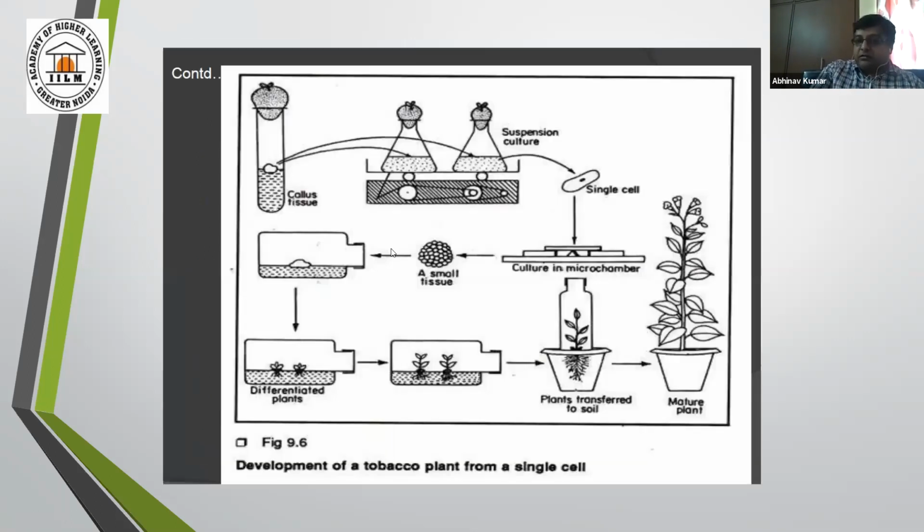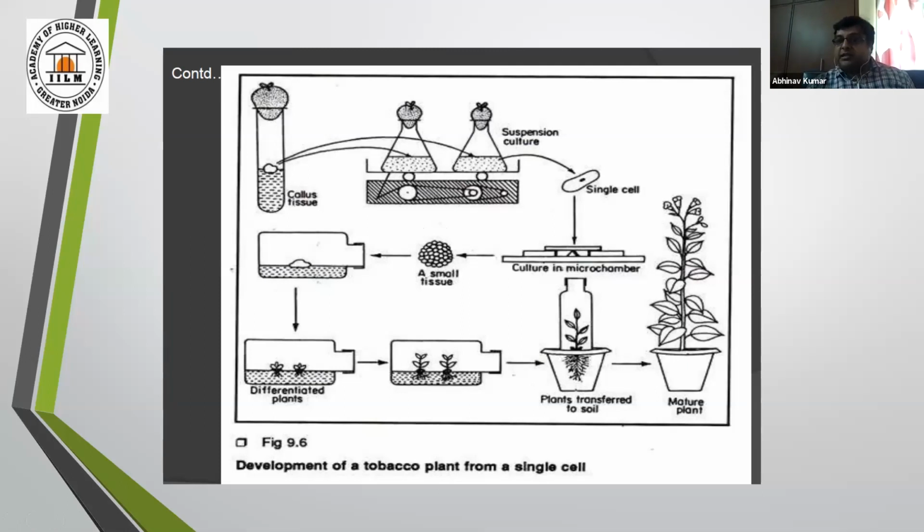This is just a diagram to show the development of a tobacco plant from a single cell. This is callus tissue. This is an unorganized mass. In later lectures of mine, I will show how callus of Nicotiana looks like. This is suspension culture, and with the help of this shaking, the single cell can be isolated from there with the help of some expertise. And this is now culture in a micro chamber, which is supplied by aeration and other controlled conditions.